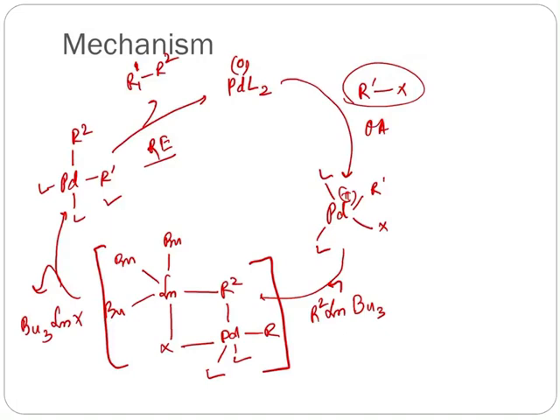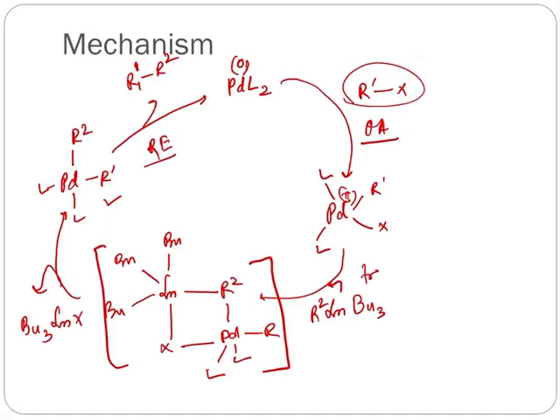First, oxidative addition occurs with the organohalide or pseudohalide or organotriflate to give a square planar complex where cis addition of the organic halide occurs and the oxidation state is 2.